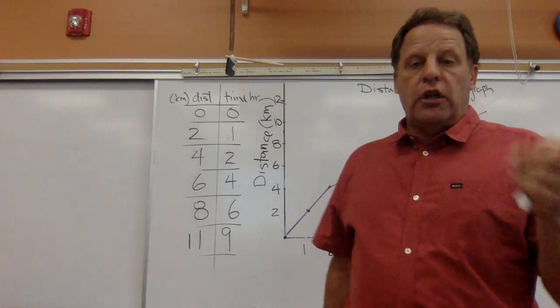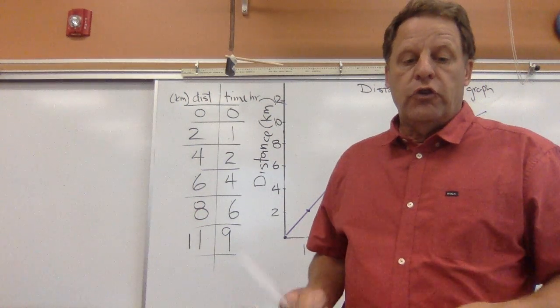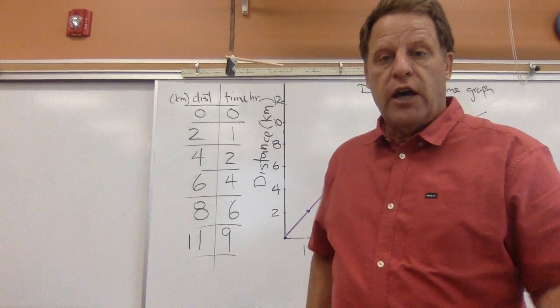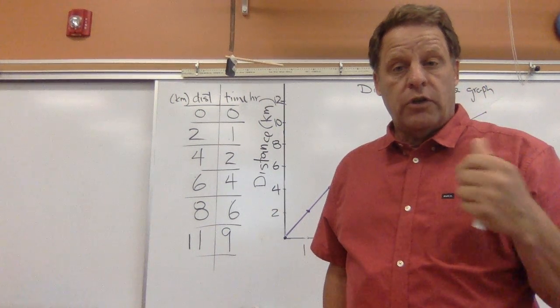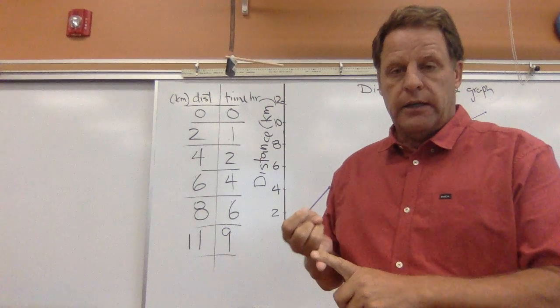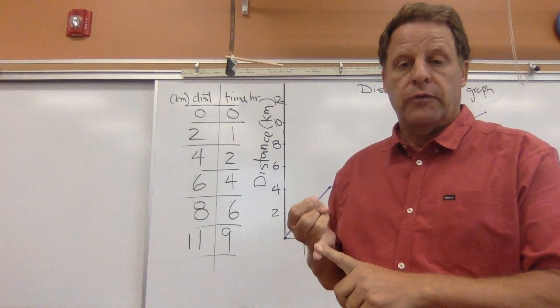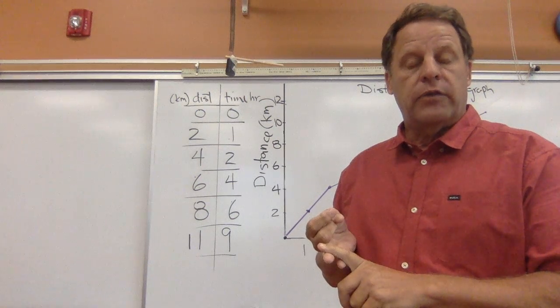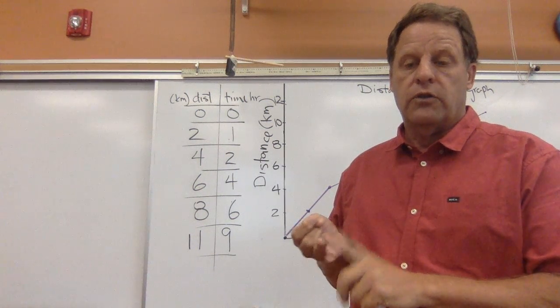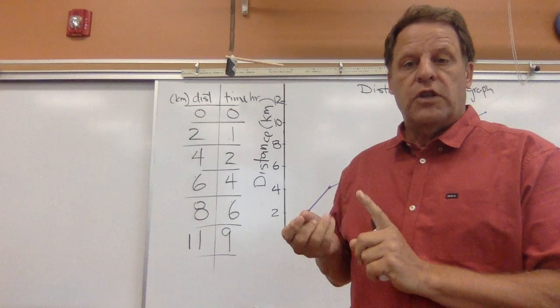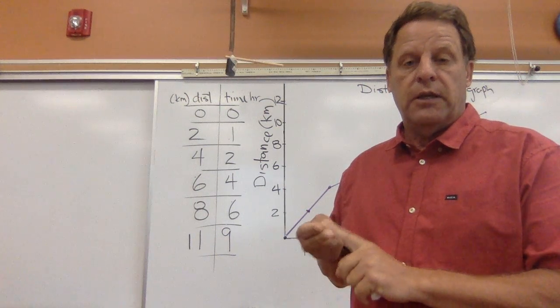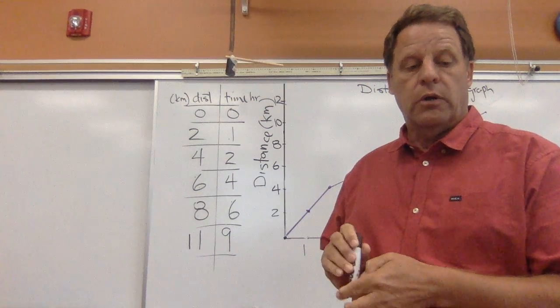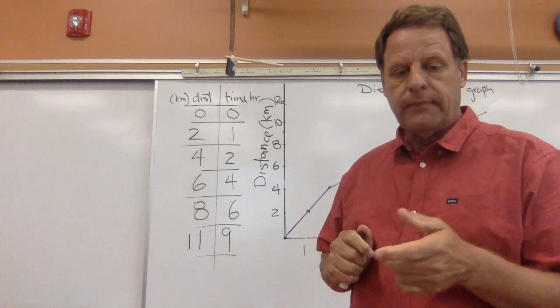And you want to have all of your notes. If you have not done so already, you want to take notes on all the stuff that we've talked about, like the observations and interpretations and the claim evidence reasoning, which we'll talk about, the scalars and vectors, the distance, displacement, speed and velocity, which we'll go over in a little greater detail.